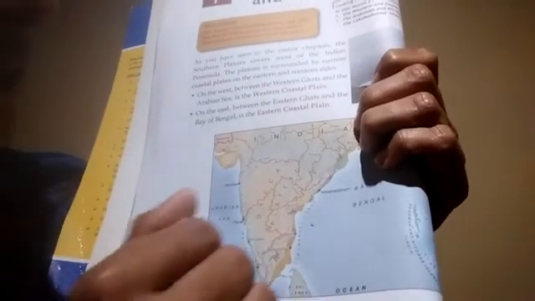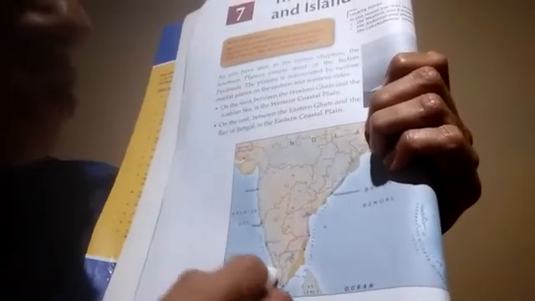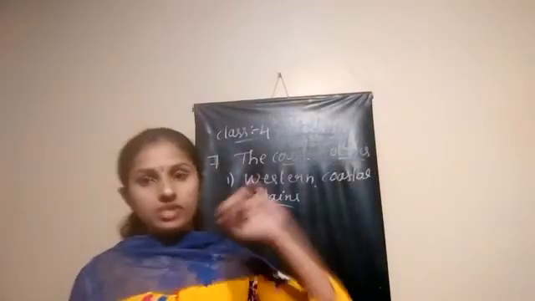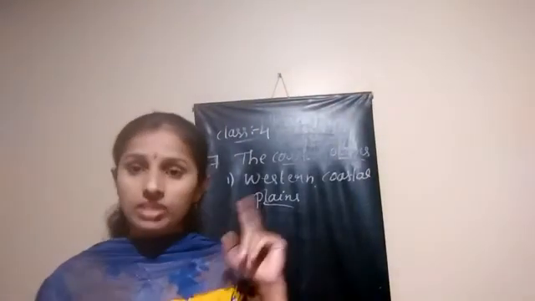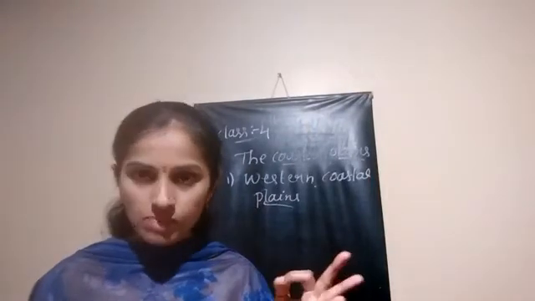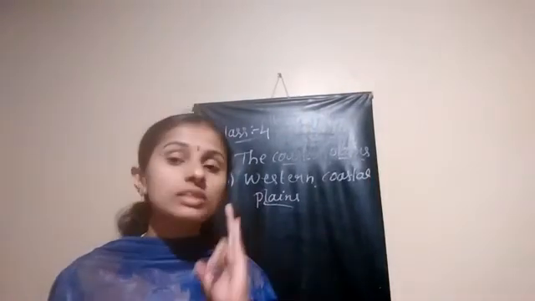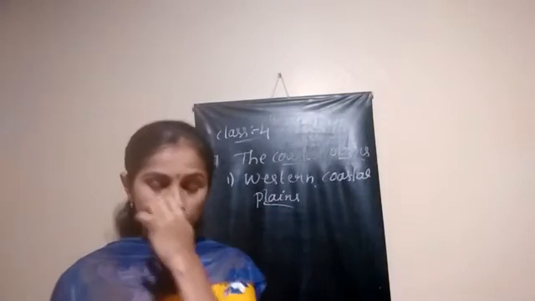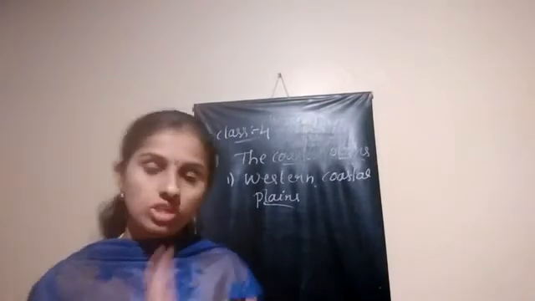It covers these states of India: Gujarat, Maharashtra, Karnataka, Goa and also Kerala. Let me repeat once: Gujarat, Maharashtra, then Goa, Karnataka and Kerala. These states come under the western coastal plains.